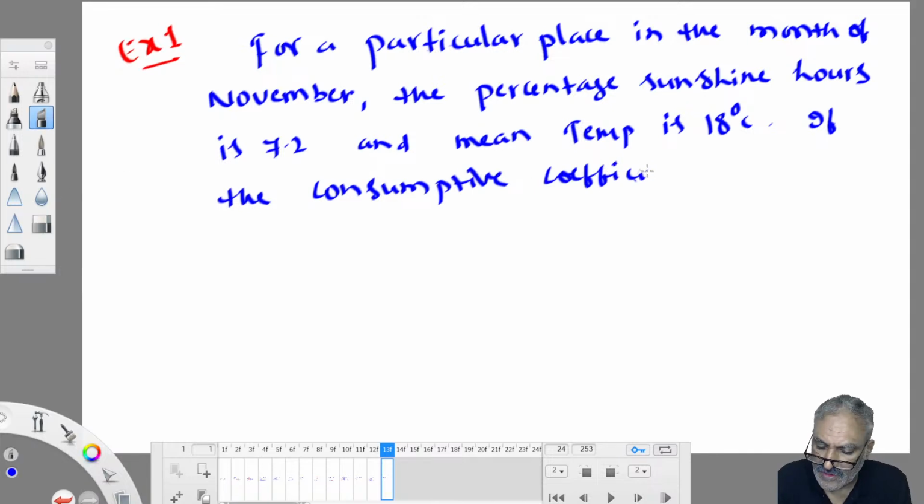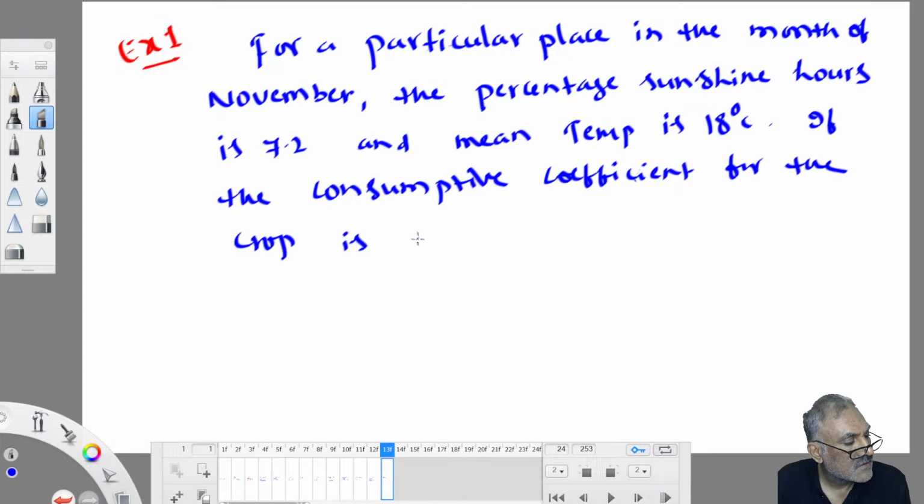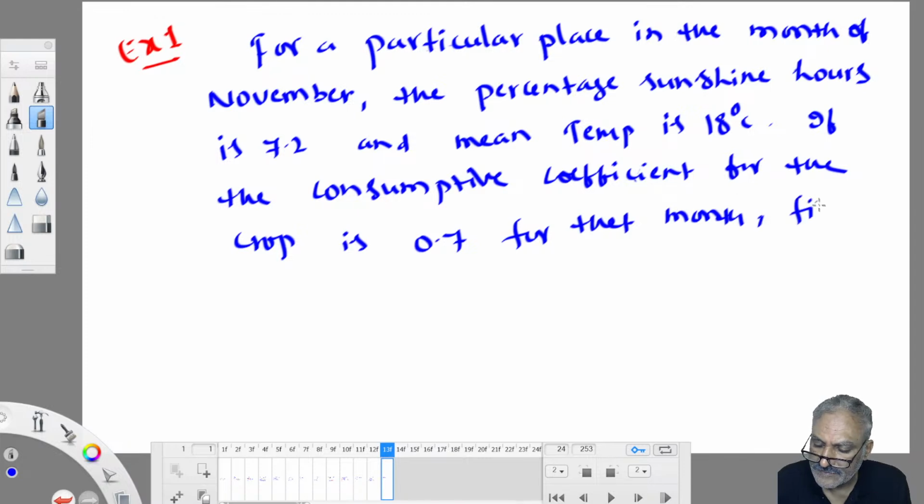The consumptive use coefficient for the crop is 0.7 for that month. Find the consumptive use of the crop in mm per day.